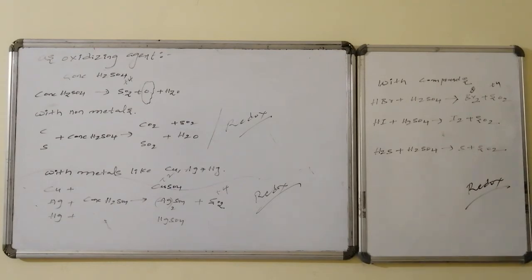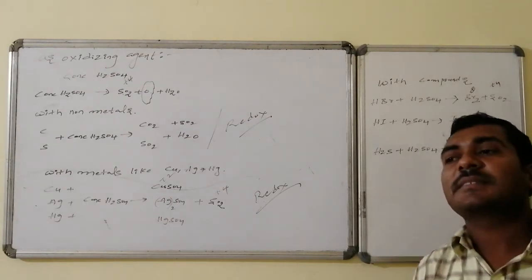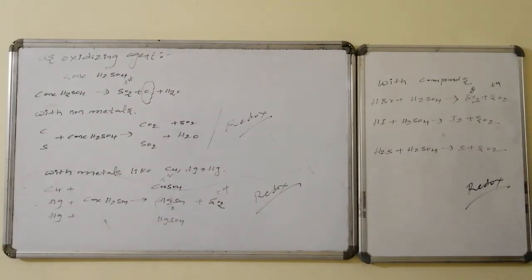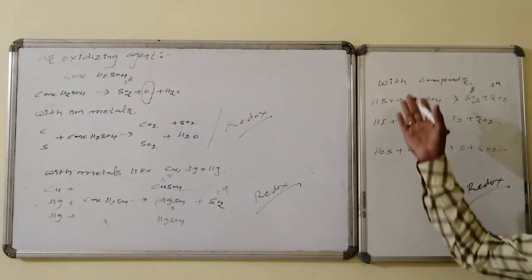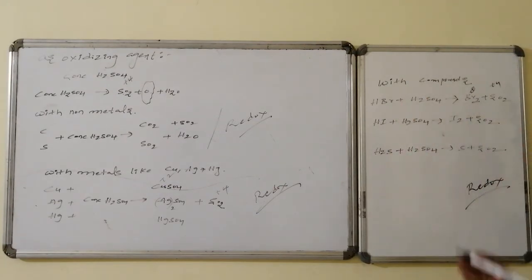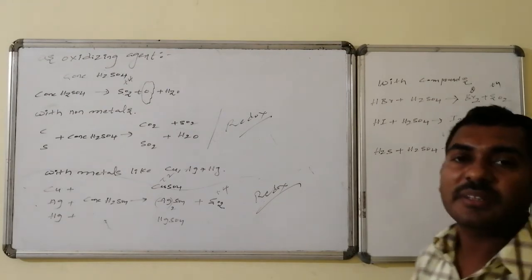Thus, on reaction with compounds, the concentrated sulfuric acid undergoes reduction, and in that process the compound undergoes oxidation. Suppose hydrogen halides are converted to halogens. Hydrogen sulfide is converted to what? Sulfur.